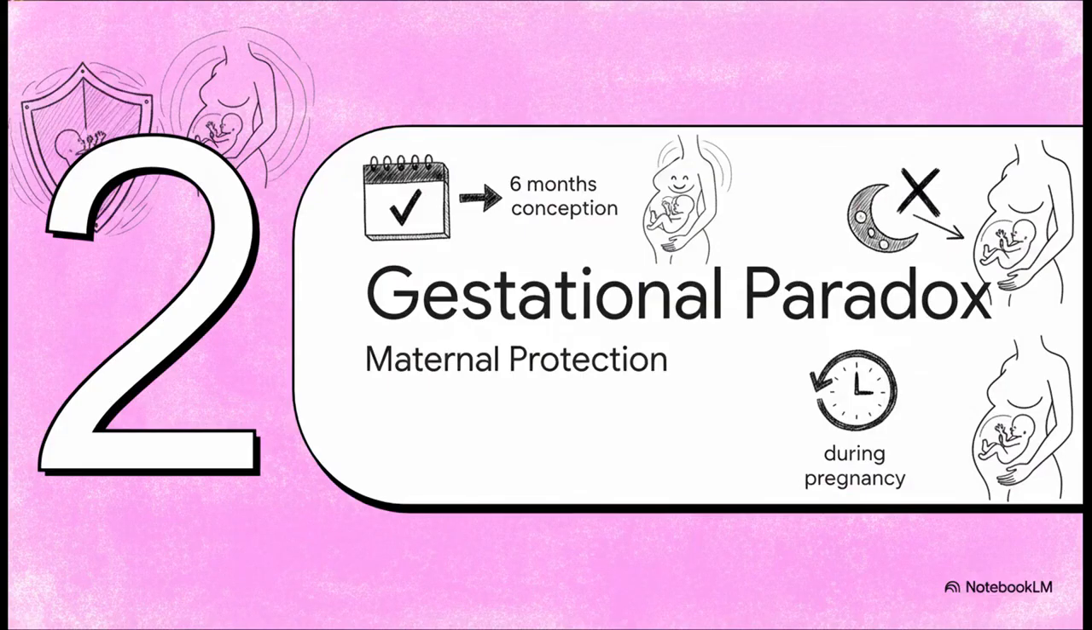Moving right along to Section 2, the gestational paradox. Now, before we hit the actual paradox, you absolutely need to know the golden rule of maternal protection. If a woman is seropositive, meaning she had her primary infection more than 6 months before conception, her fetus is completely protected. The risk of transmission there is essentially zero. The real danger zone? That's primary infection during pregnancy or right before it.